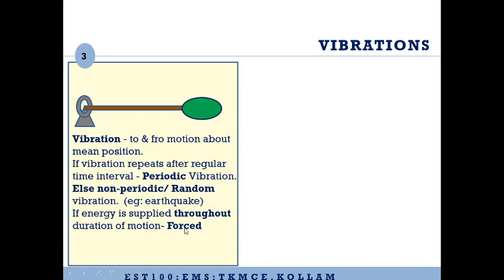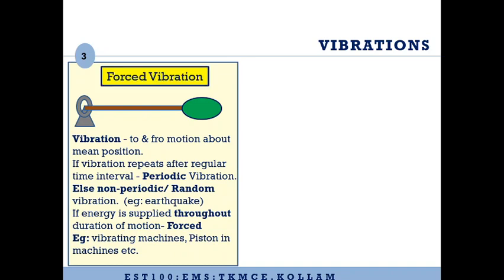Examples are vibrating machines, pistons in vehicles, etc.